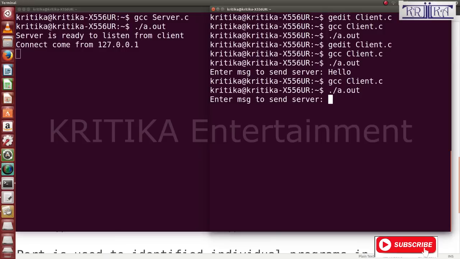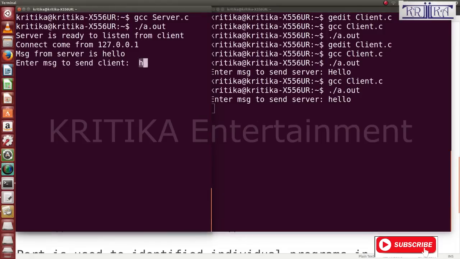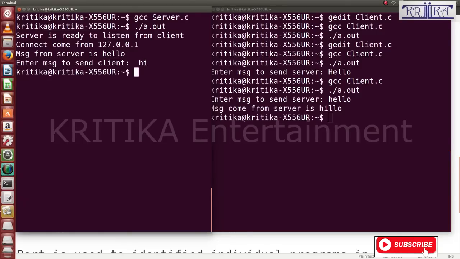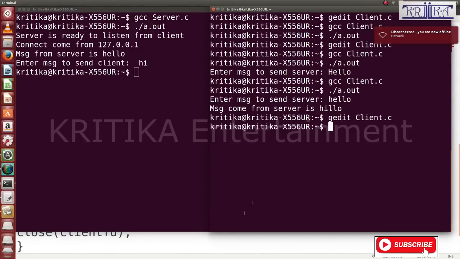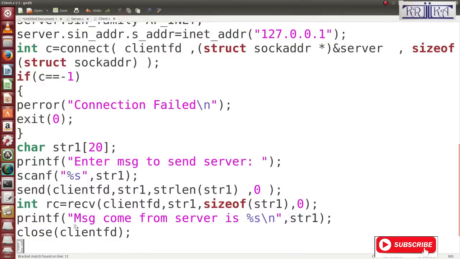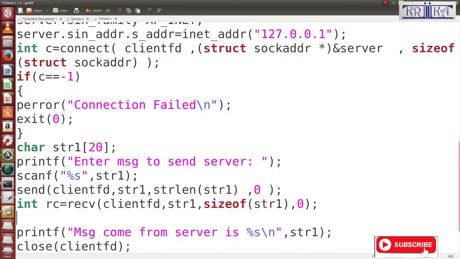He writes hello. Then come to this side and in the client enter hi. The message comes as hi and hello. Why does it come as hello? So what will we do here? Now at the receive, we will add the null character here. So we write str1 of rc is equal to null character. Okay, then you see whether it is working or not.